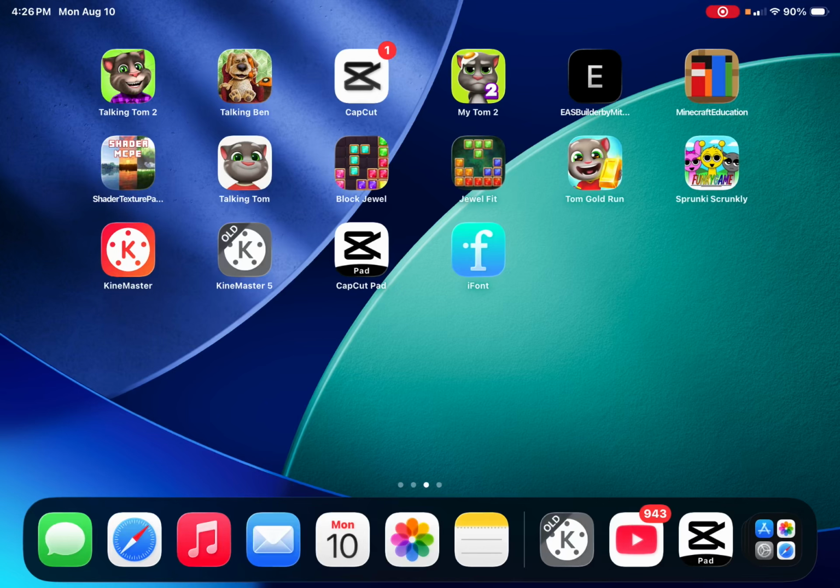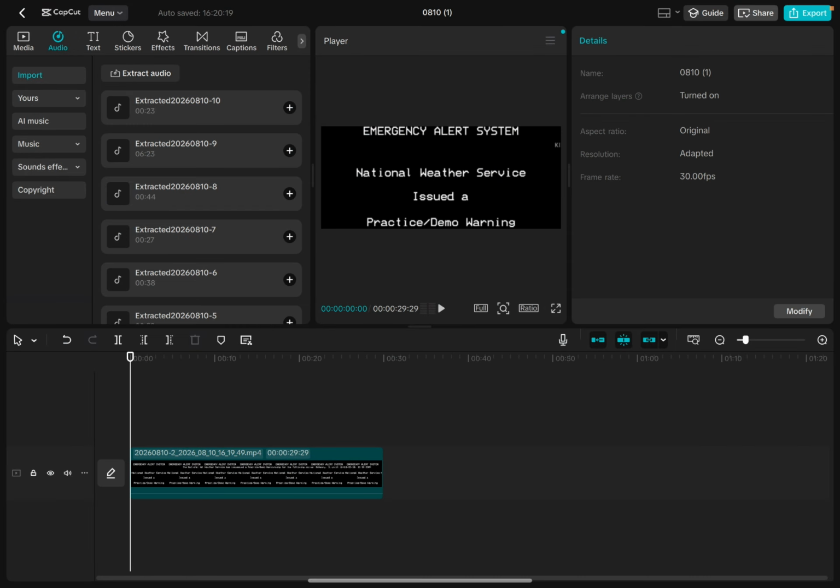This is part 2 of how to make an EAS on iPad using KineMaster 5, CapCut Pad, and iFont. So, let's begin. First, this is part 2.